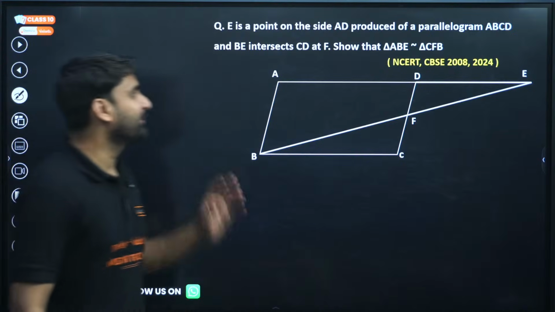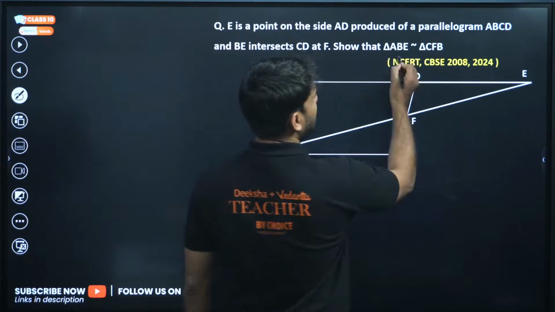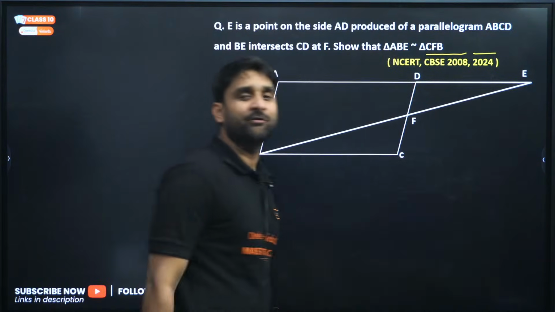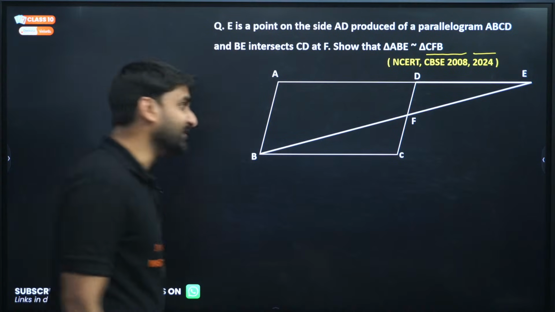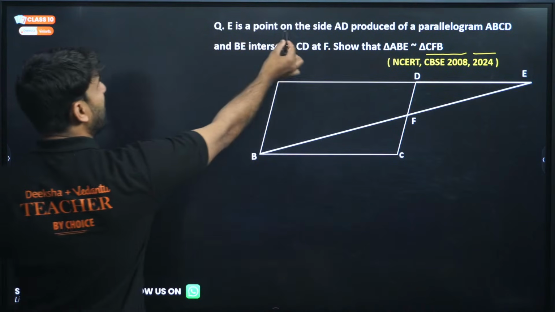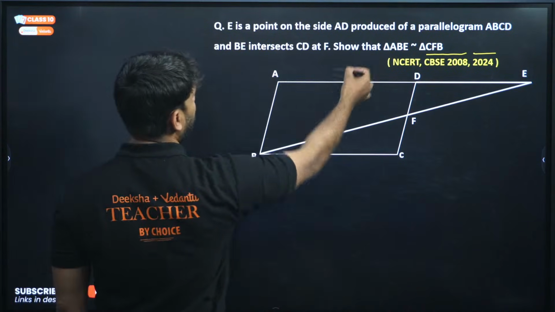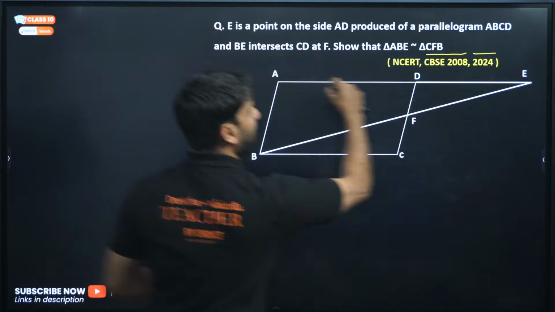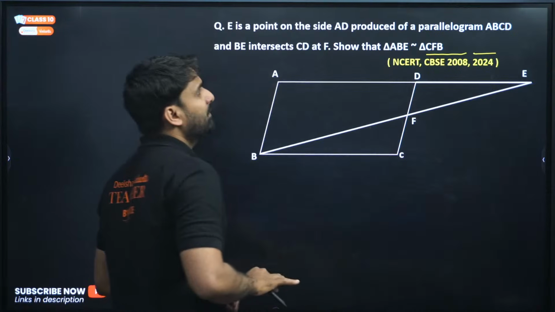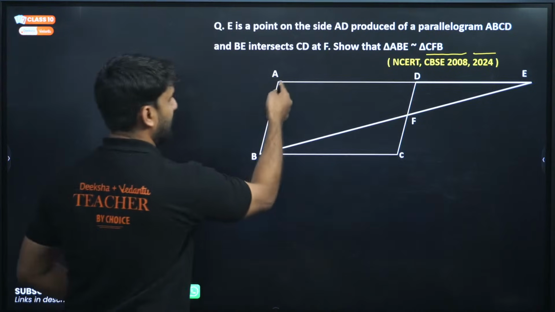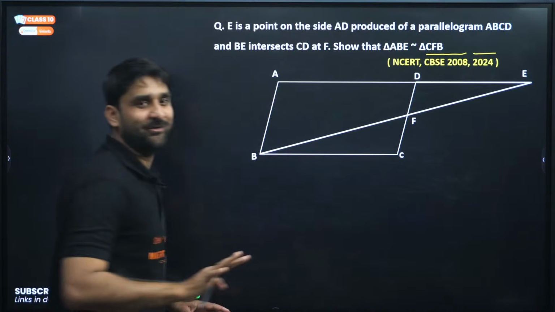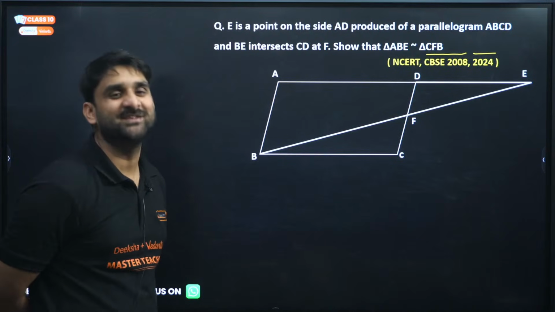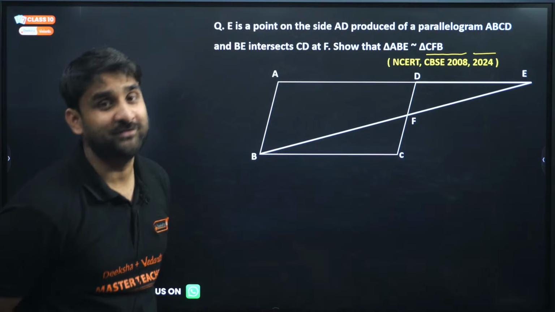Okay, look, this has been asked by CBSE in 2008 and 2024, but the solution is too easy. Listen, E is a point on the side AD produced. AD is produced to E. ABCD is a parallelogram. And my dear champions, if ABCD is a parallelogram, you know the properties of a parallelogram.